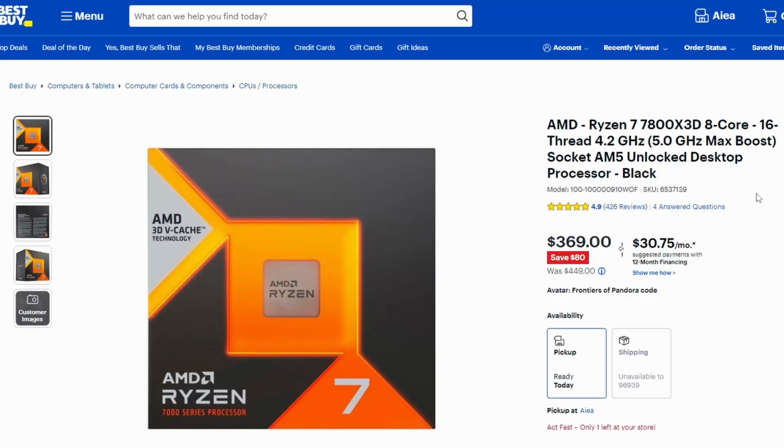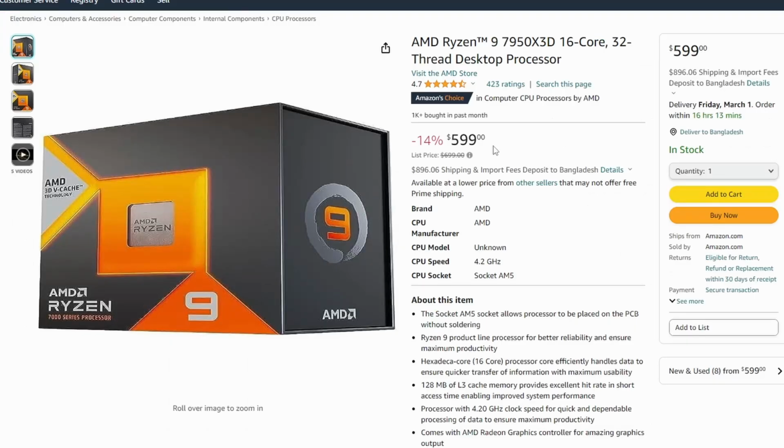And same goes for Best Buy. They're selling the 7800X3D for 369. So all around, I would say the pricing looks amazing. For the 7950X3D, it's not a huge cut in price, but it's still appreciable. You know, it's quite a lot. So not bad, really not bad.